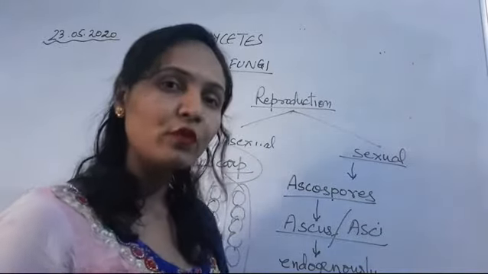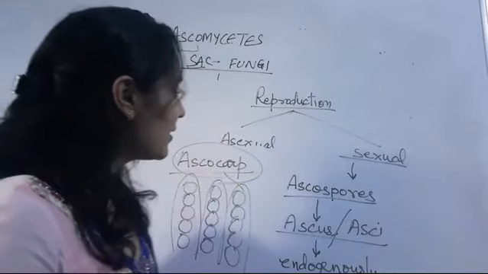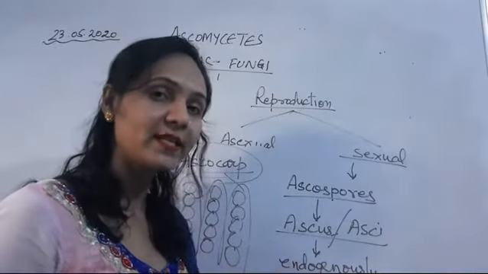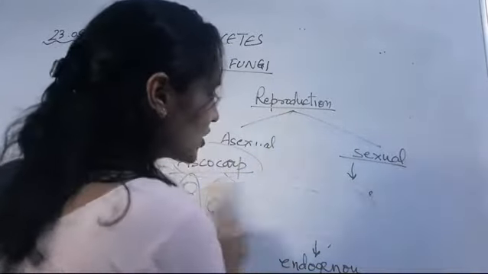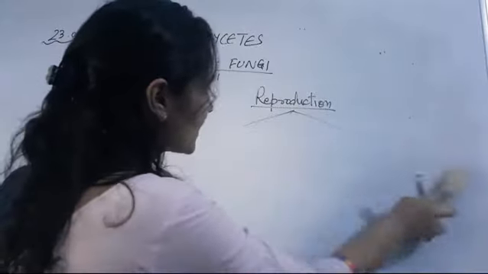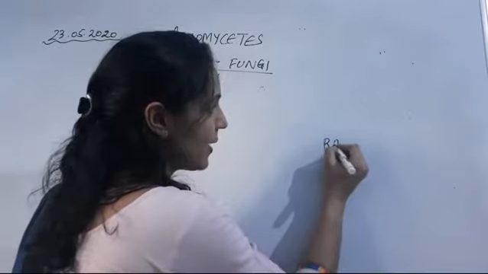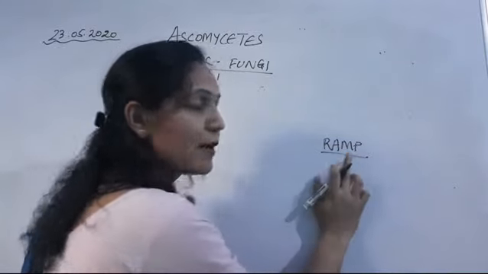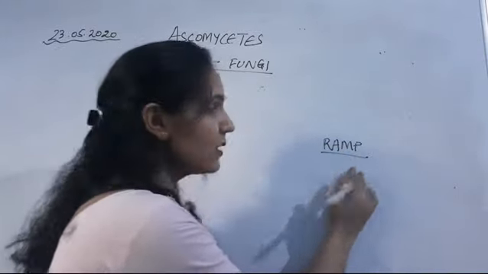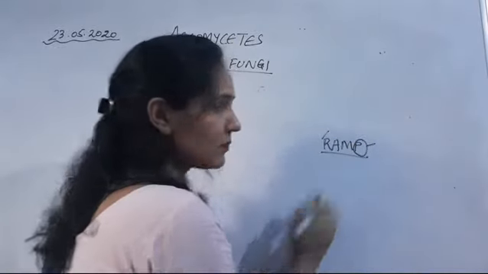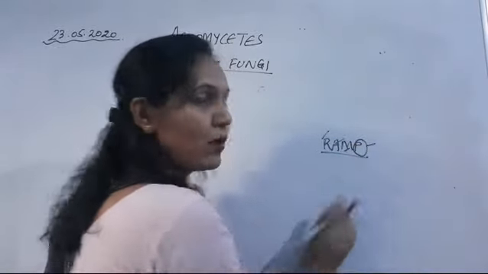So that's all for the Ascomycetes. One more thing has been left, the examples. How to remember the examples for Ascomycetes? Like I told you RAMP in case of Phycomycetes: P for Phycomycetes, R for Rhizopus, E for Albugo, and M for Mucor.